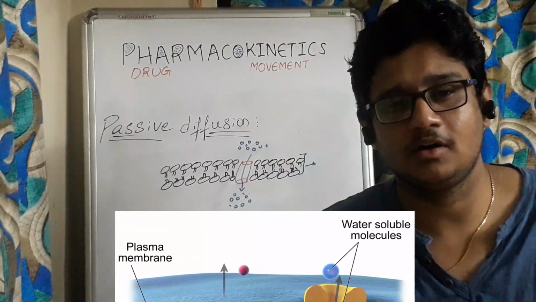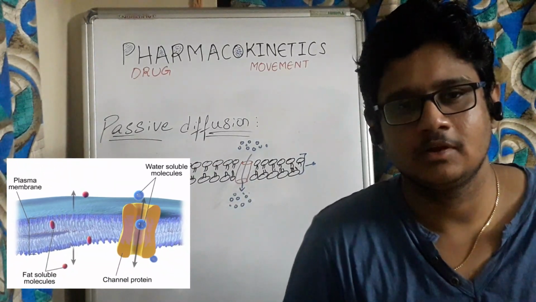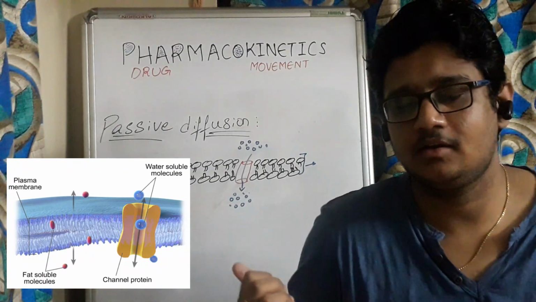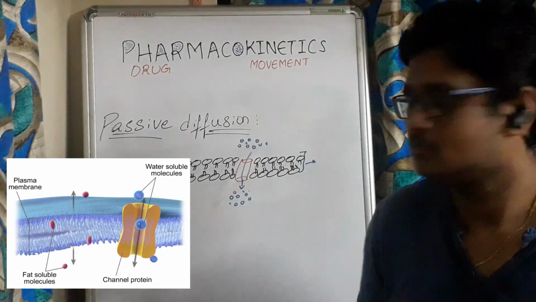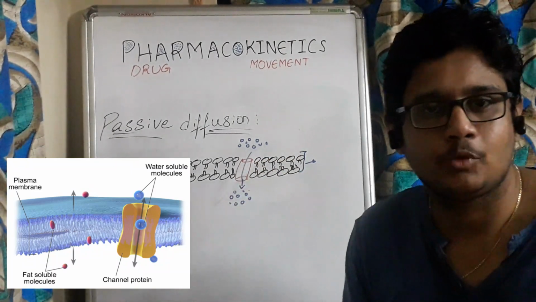90% of the drugs are transported through the passive diffusion process, and it doesn't require any energy. These drug molecules will enter into the cell via pores or channels.